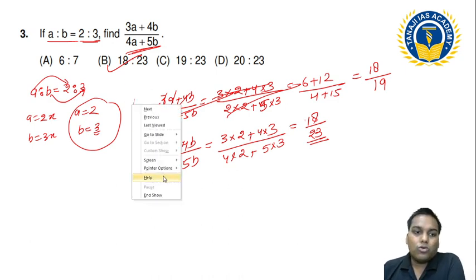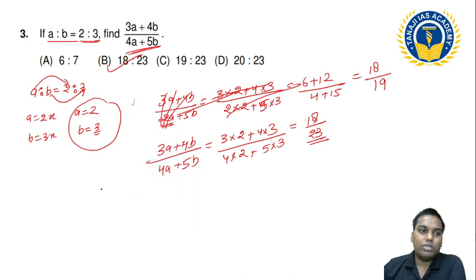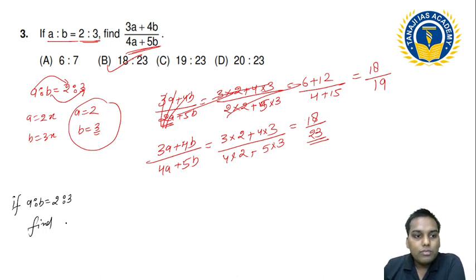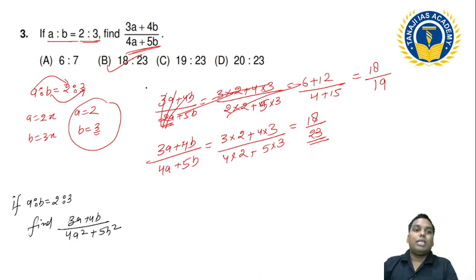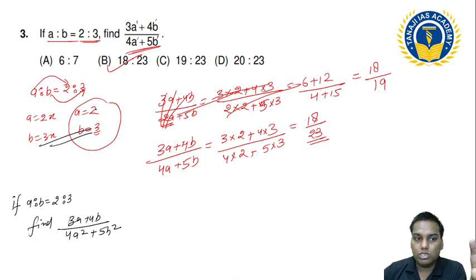But if I change this question, please listen to this and try to tell me the answer. Same question, if A ratio B is 2 ratio 3, find 3A plus 4B upon 4A square plus 5B square. And please see the power of A and power of B, meaning the degree of the numerator and the degree of the denominator. Degree means the power of the variable. Numerator का अगर आपका degree same है, denominator का degree same है, then you can use this method, this 2 and 3.